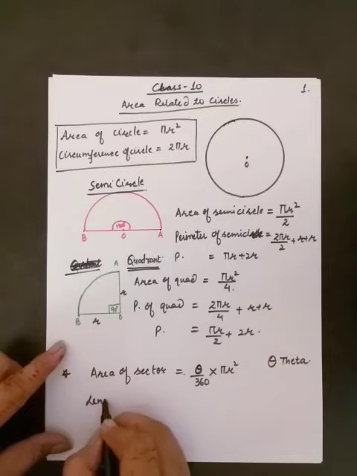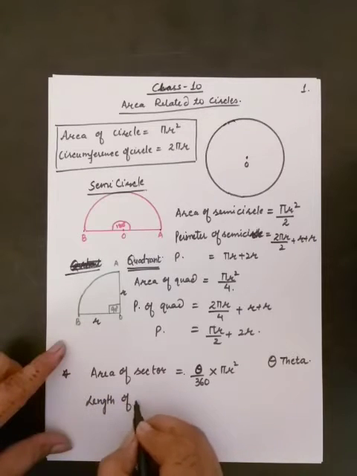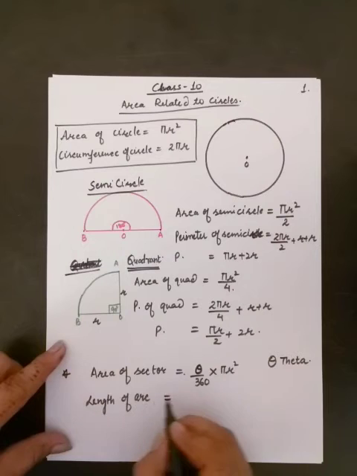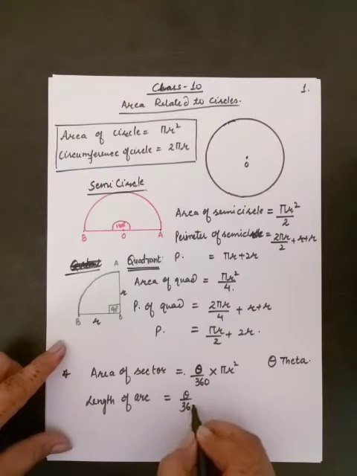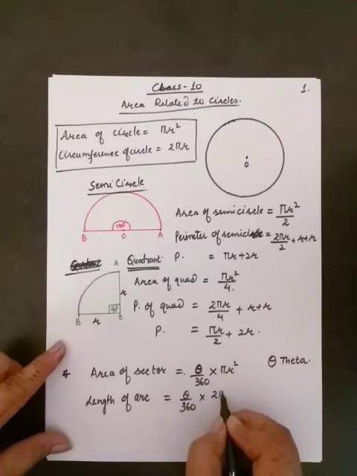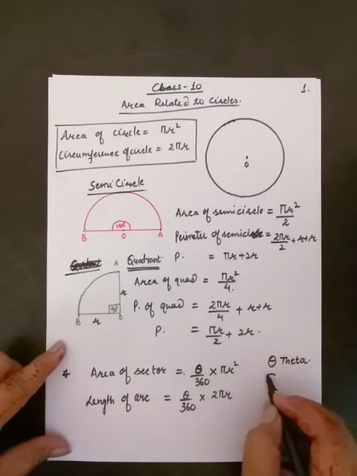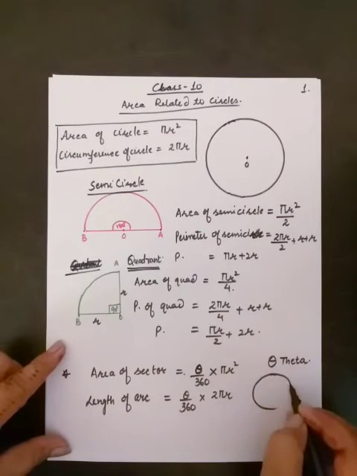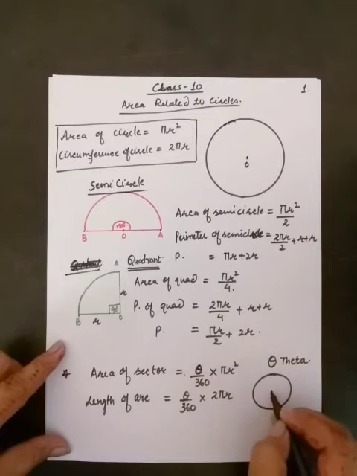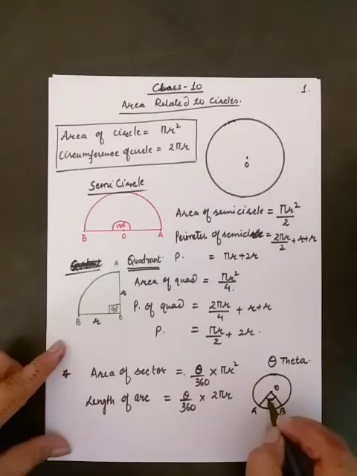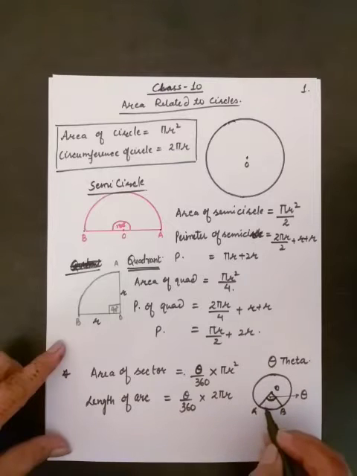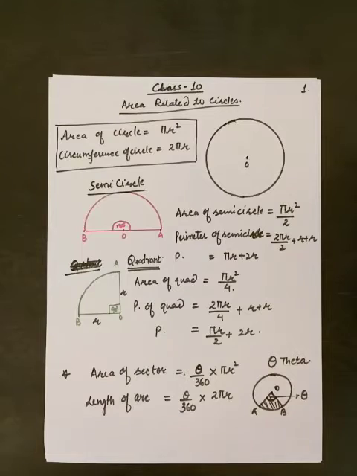So first of all we will do the formula for length of arc, meaning the length of the curved boundary, that is theta upon 360 into 2 pi r. Suppose we have a circle and here OAB is some sector and this central angle is given to you. This central angle is called theta, and we can find the area of sector OAB by using this formula.